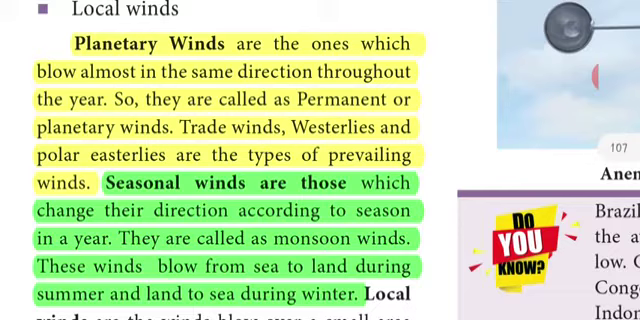First point of planetary winds: planetary winds are the ones which blow almost in the same direction throughout the year. So they are called permanent or planetary winds. That will be the first point. Second point, trade winds, westerlies and polar easterlies are the types of prevailing winds. Next, coming to seasonal winds. Seasonal winds are those which change their direction according to season in a year. They are called monsoon winds. That will be the first point. Second point will be these winds blow from sea to land during summer and land to sea during winter.